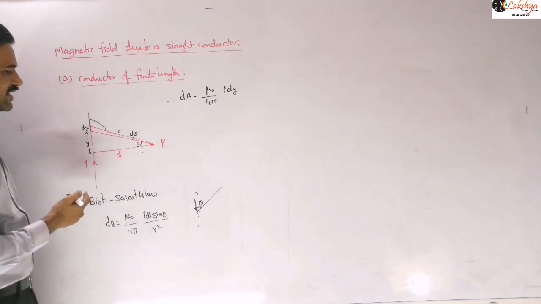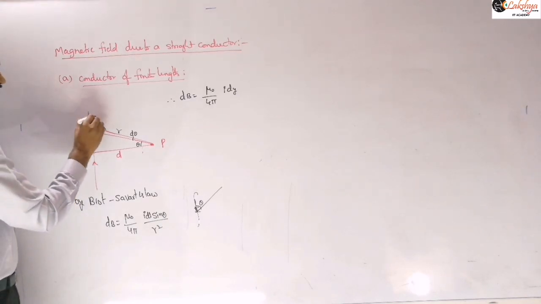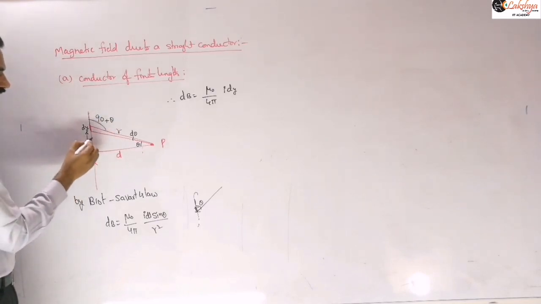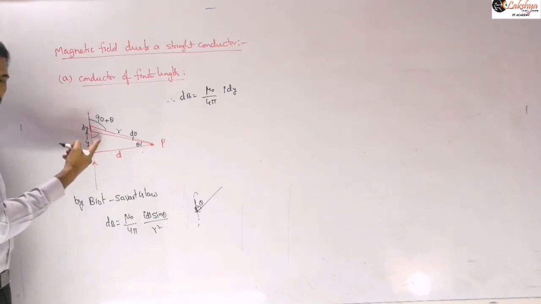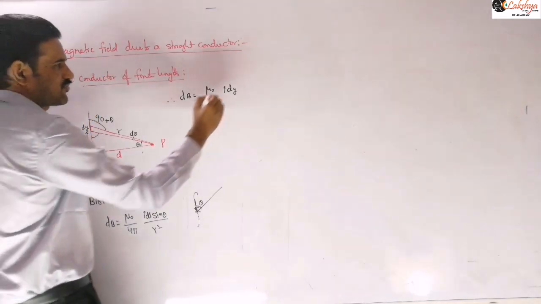So now can you say that angle here, how much that angle we need to substitute this? So this angle is nothing but 90 plus theta, right? Because this angle will be 90 minus theta, because this is theta. So this is 90 minus theta. So this angle will be 90 plus theta we need to substitute. So that angle we need to substitute here.